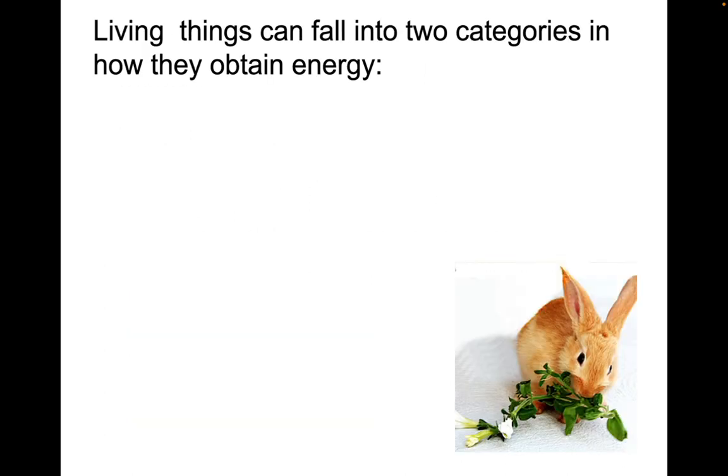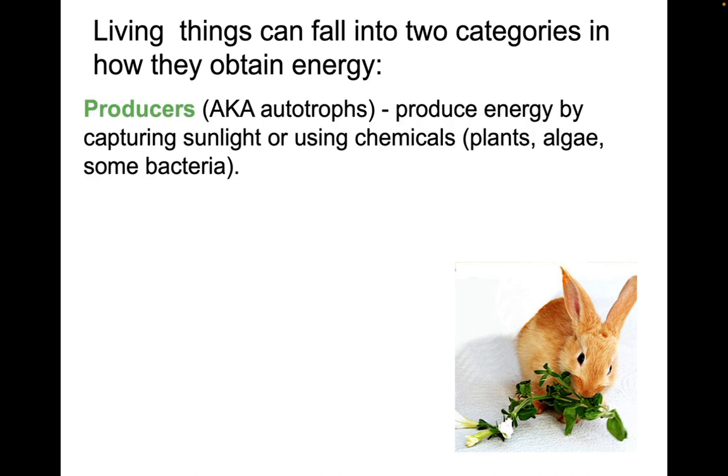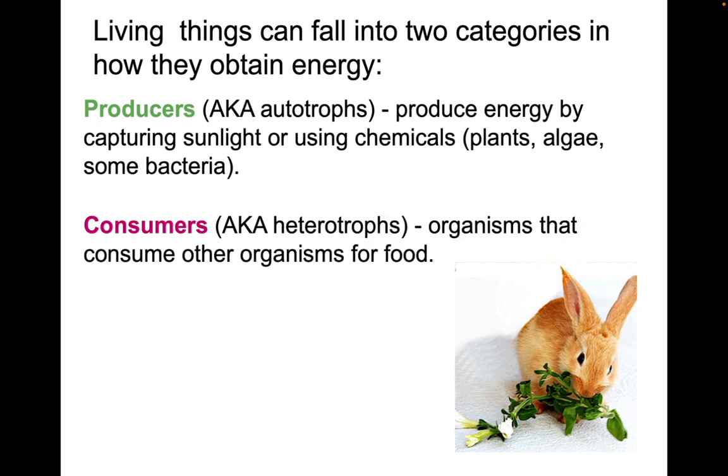So living things will fall into two categories depending on how they obtain their energy. They are either producers or autotrophs, and those organisms will produce energy by capturing sunlight or using chemicals, so plants, algae, and some bacteria. Otherwise, they are known as consumers or heterotrophs. And those are organisms that consume other organisms for food.